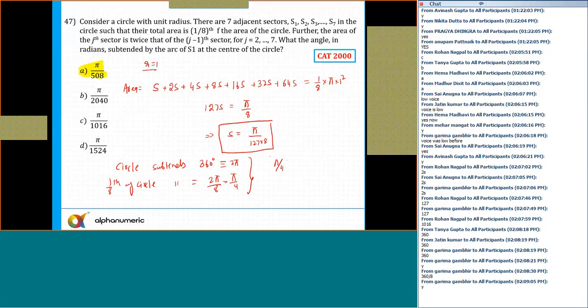The area of all the sectors is equal to pi by 8. This 127S subtends an angle of how much at the center? Please tell me yes or no.